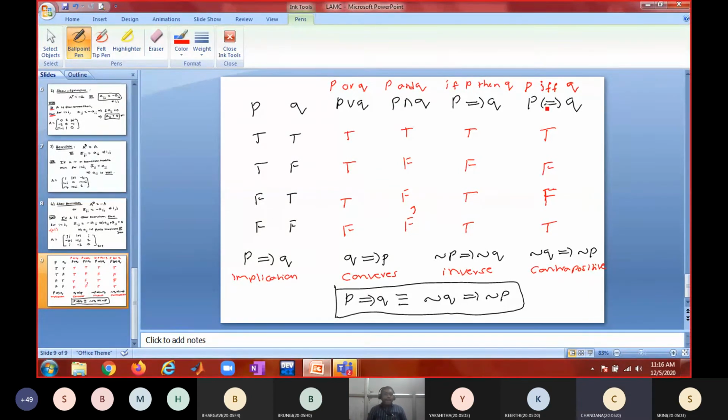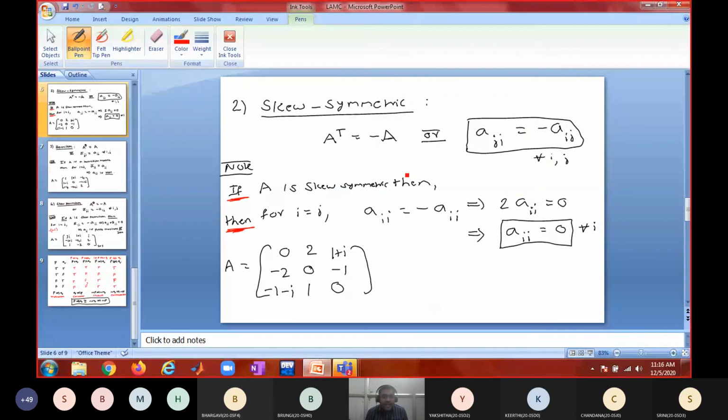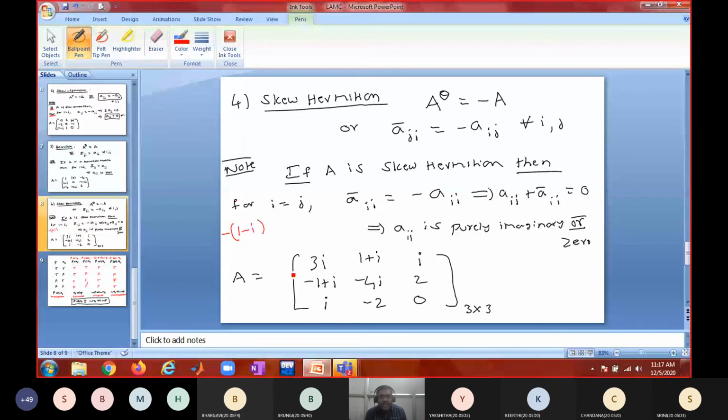So that's why in the previous statements, see, I have written if-then. What kind of statement is it? It is an implicative statement. So the converse need not be true. If the diagonal elements are 0, it is not necessary that it is a skew Hermitian matrix. If all the elements are 0 or purely imaginary, not necessary that it is skew Hermitian.